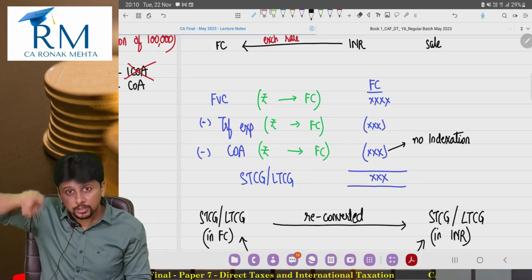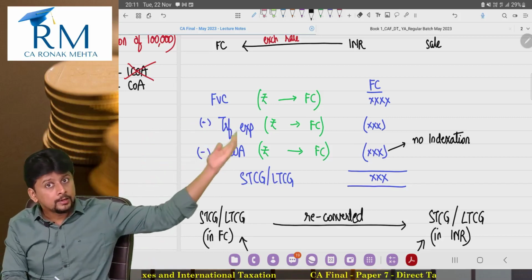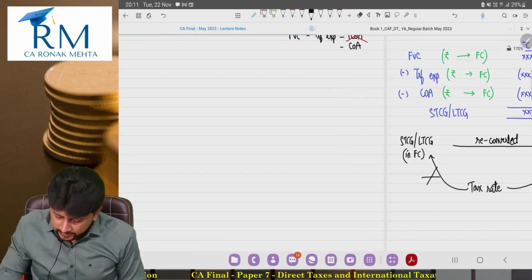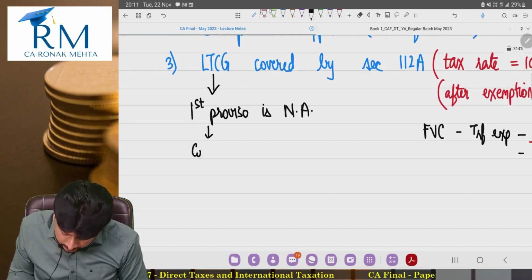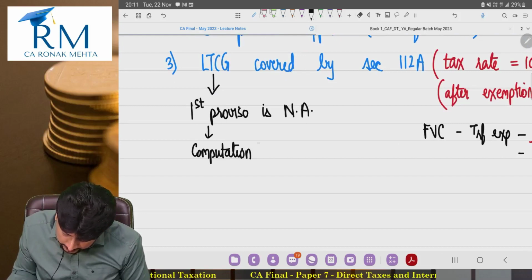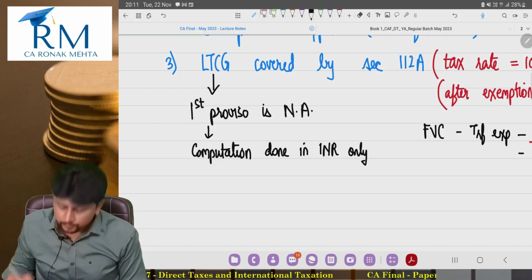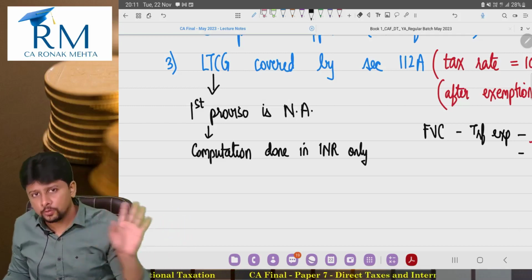This method will not apply. ये जो पूरा method है ना, convert into foreign currency, reconvert back into Indian currency, nothing of that will apply. That means in simple wordings, first proviso is not applicable, so your calculation, your computation will be done in Indian currency only.